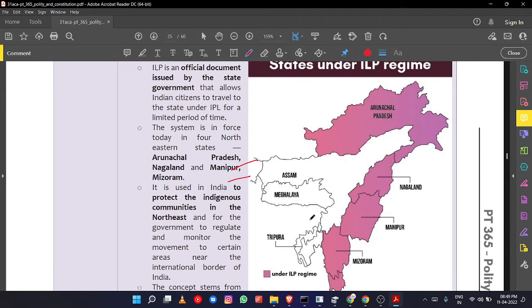What is inner line permit? Suppose from the rest of India, anyone has to enter these particular states, they have to take special permission from the state government concerned before entering. To the rest of the places, do you require any permission? No. For inner line permit status, they have to take the permission because these inner line states are having tribal populations. The tribal people do not want to integrate with the mainland people, right? They want to protect their customs and their autonomy. So that's why inner line permit is given to protect the communities of the northeastern states.